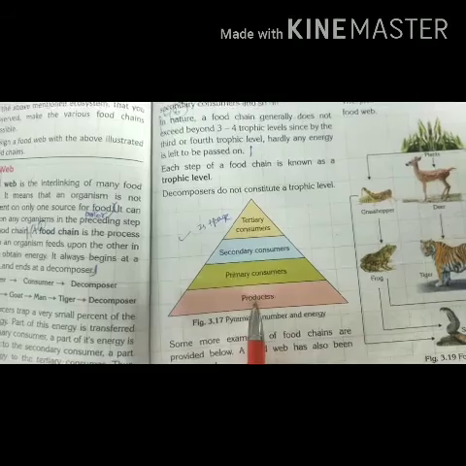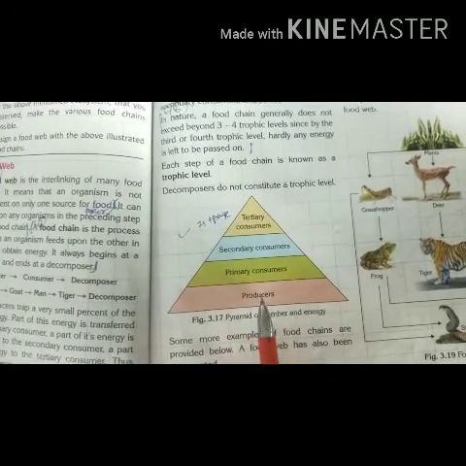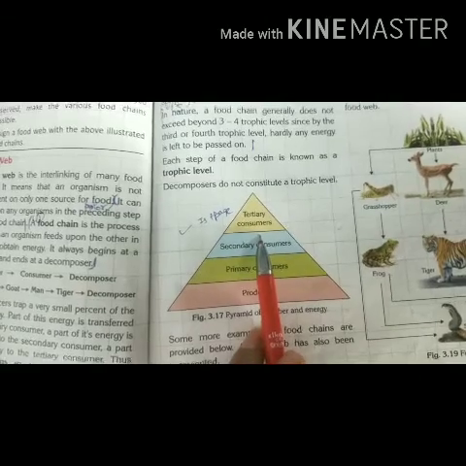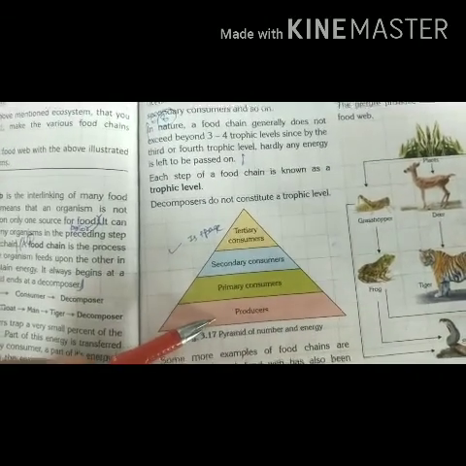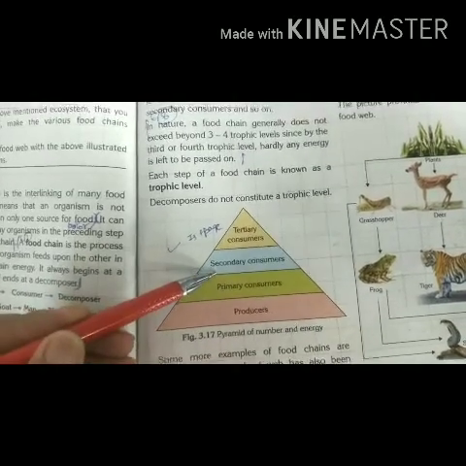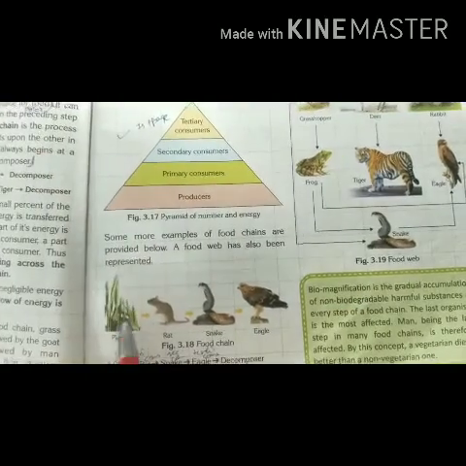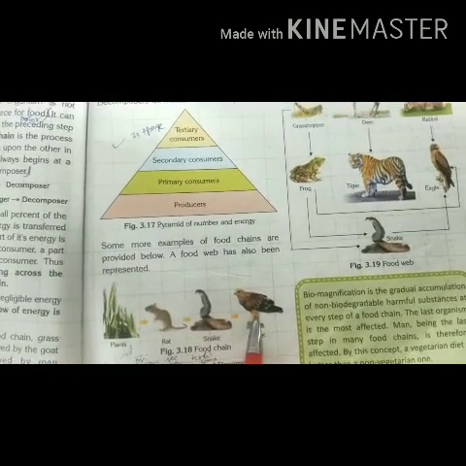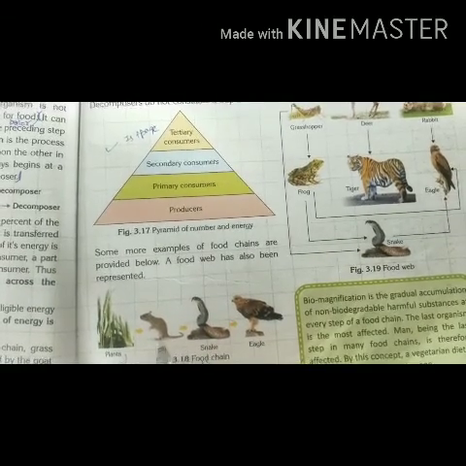As we go further upward in the pyramid, you can see the decrease of energy taking place. These are also known as the trophic levels. This is trophic level 1, trophic level 2, trophic level 3, and trophic level 4. Now with the help of this diagram, you can easily understand what a primary consumer, a producer, a secondary consumer, and a tertiary consumer are.